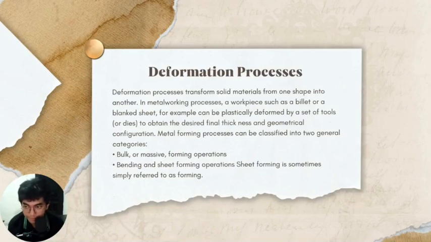For example, sheet forming processes include deep drawing, stretching, and bending. Sheet metal is typically formed into end products with various continuous shapes, ranging from suspensions to car bodies.